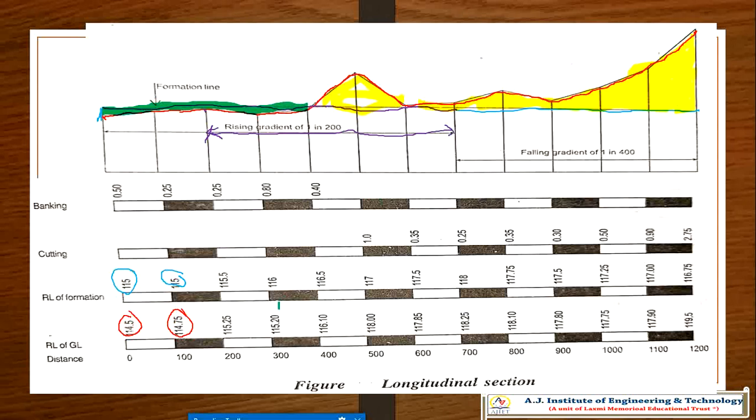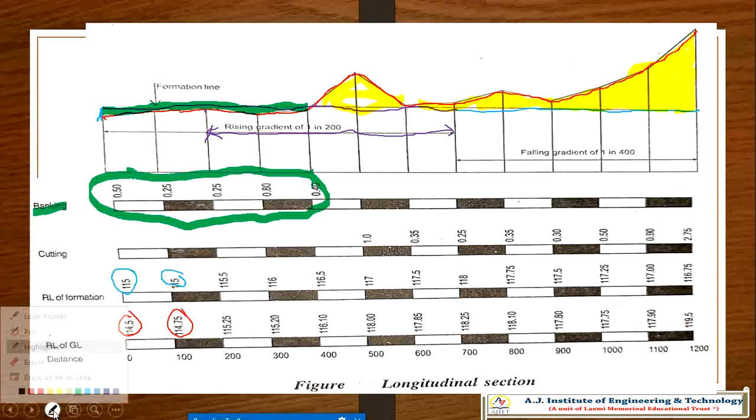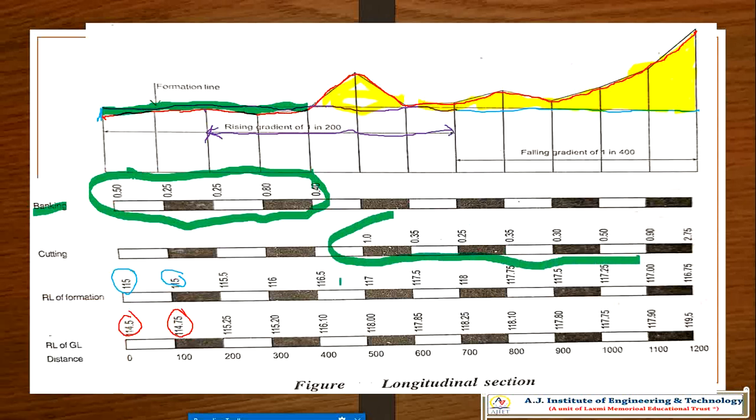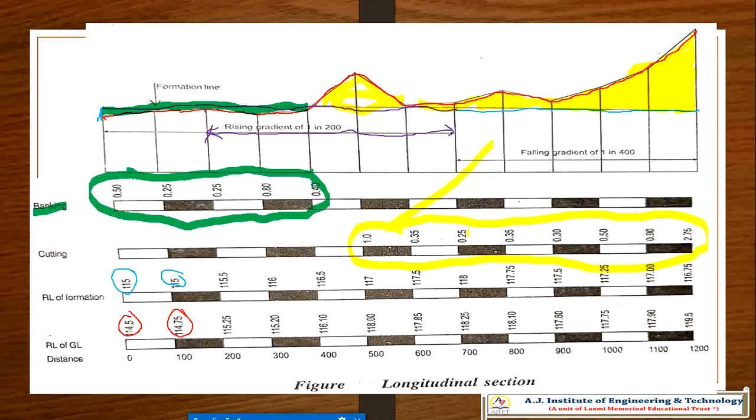So till here we are getting banking, and from here to here we are getting banking. You can see that it is reflected here, and this is the RLF formation level.